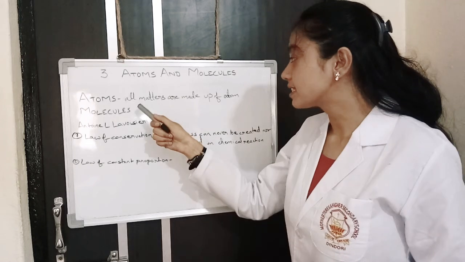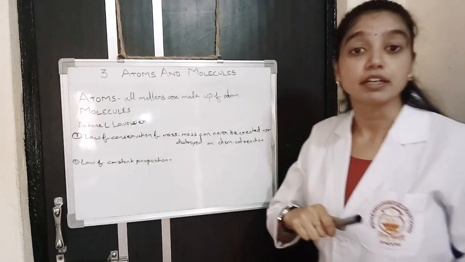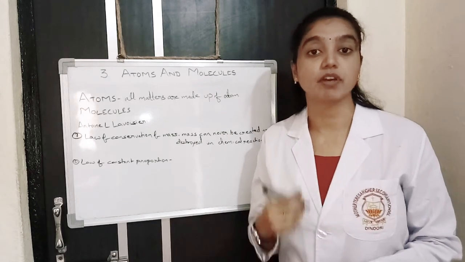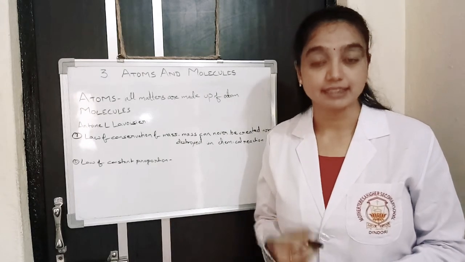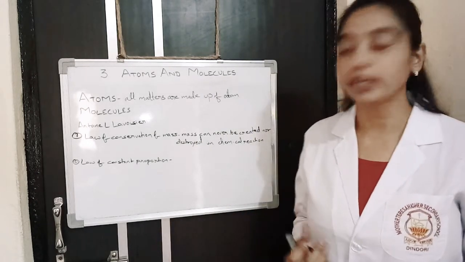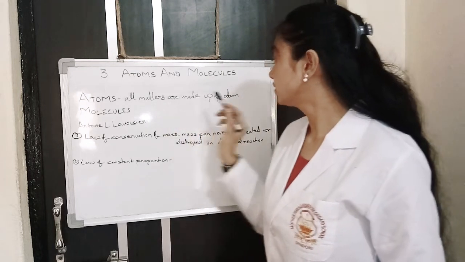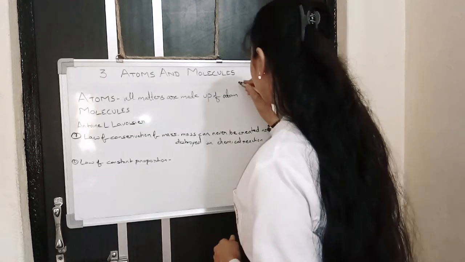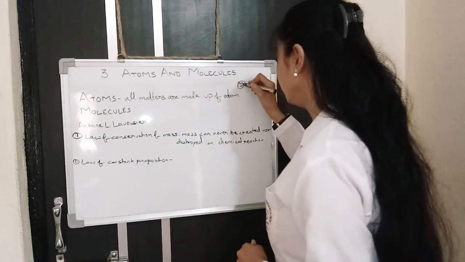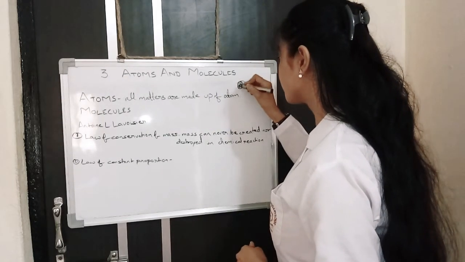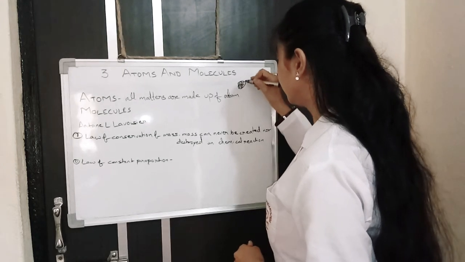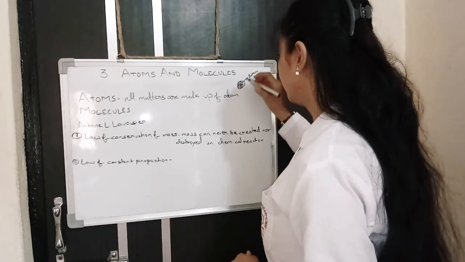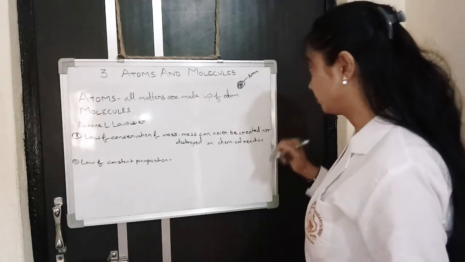Atom is the smallest unit of matter. All matter is made up of atoms. For example, our body is made up of cells. Cell is the smallest unit of our body. Like that, matter's smallest unit is atom. For example, you take a piece of iron. In a piece of iron, there are a number of small particles present. Each particle is called an atom.